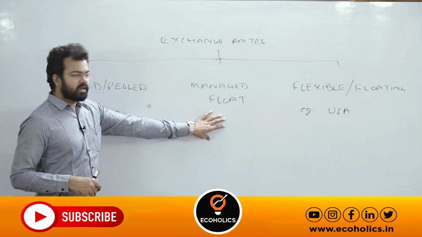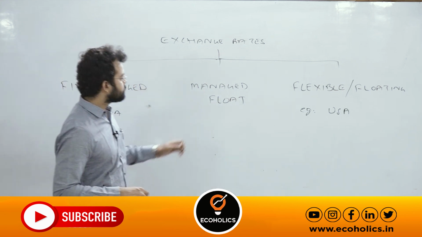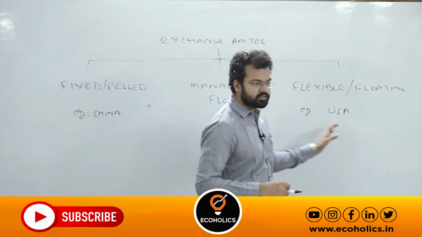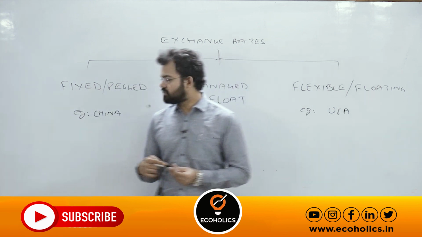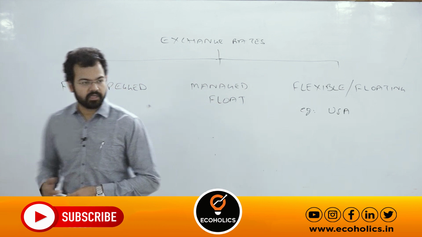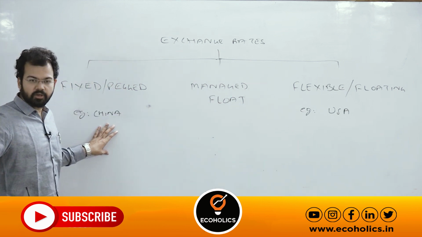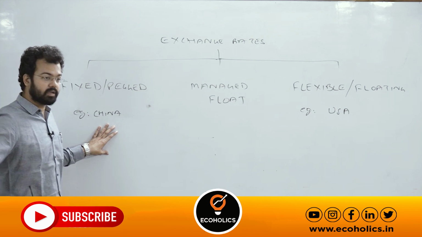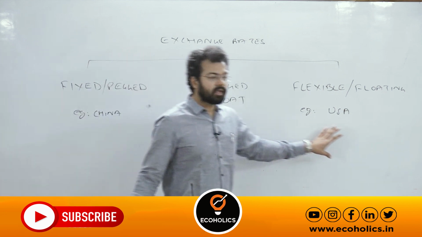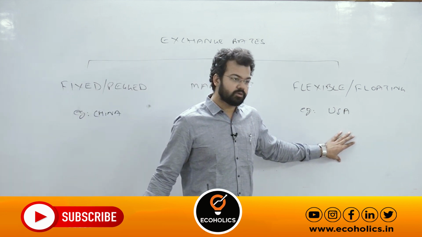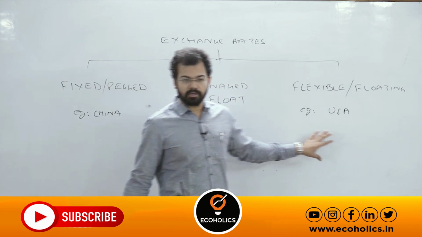Not talking about managed float yet. So you know the extremes. One depends on the market and the other depends on the central bank. Fixed exchange rate generally depends on the discretion of the central bank, and in the floating one the central bank has no role. It means only demand and supply play an important role.